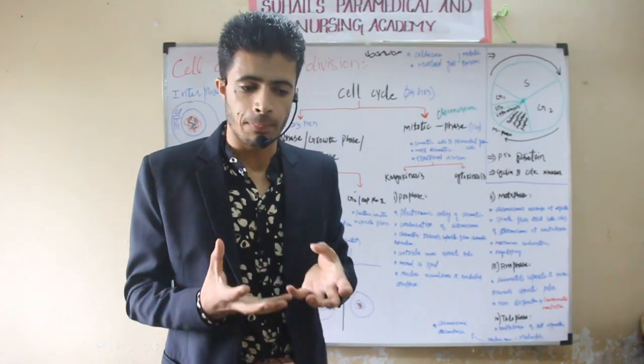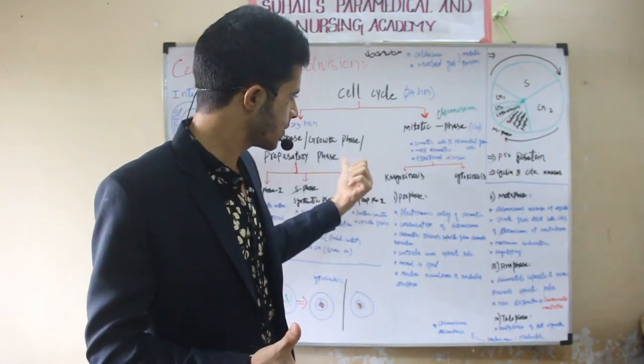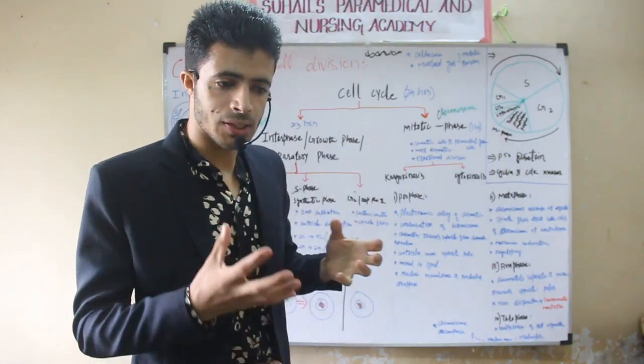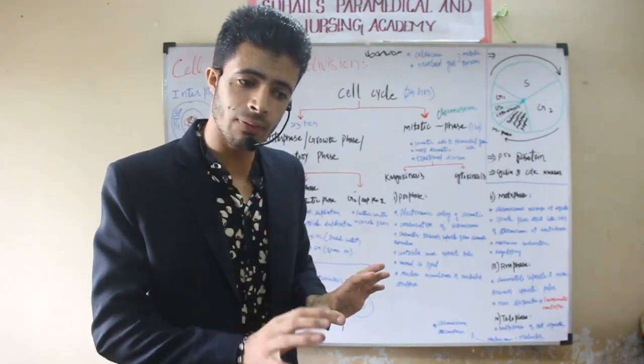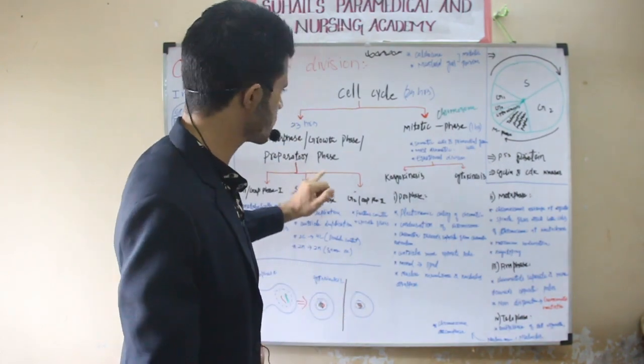Why preparatory phase? Because in interphase, in this phase of the cell cycle, the cell will prepare for the division. Division will not occur in this phase, but the cell will prepare for the division. That is why it is called the preparatory phase.